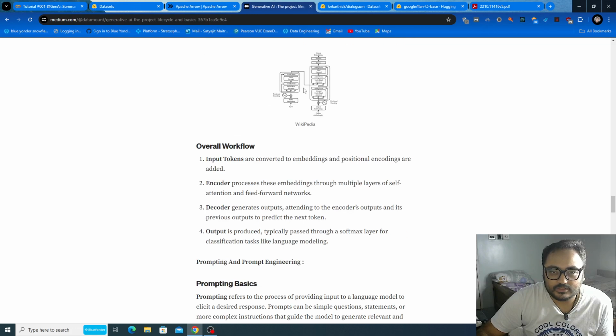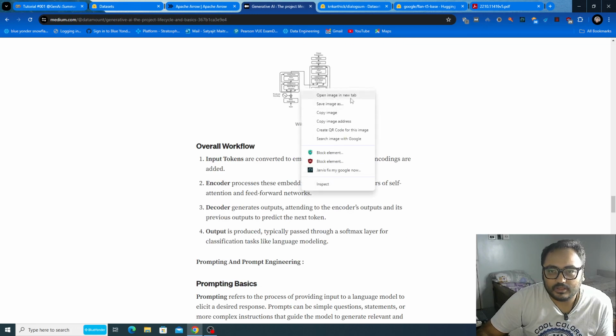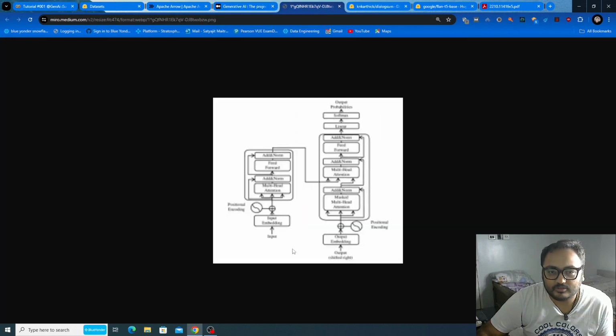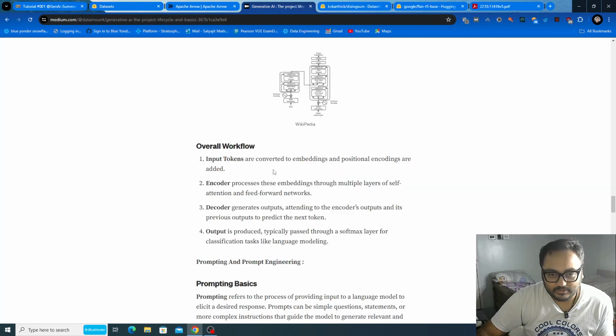This is the architecture of your LLM, sorry, transformer. The input goes to your encoder, and here we pass some positional encoding and the input embedding space. So one embedding layer and one encoding are required for this encoder. Then there is the decoder architecture, which we'll discuss at a later point in another tutorial.